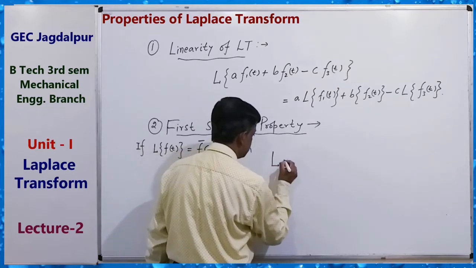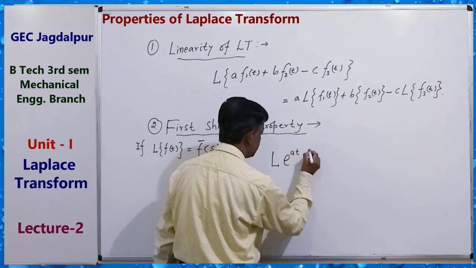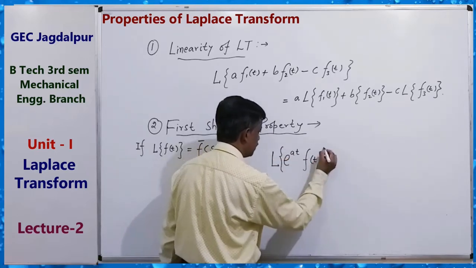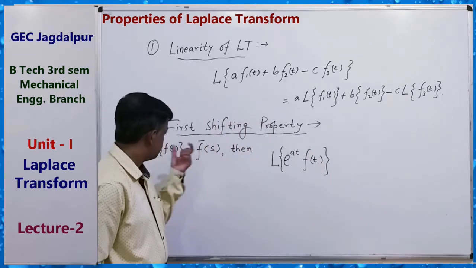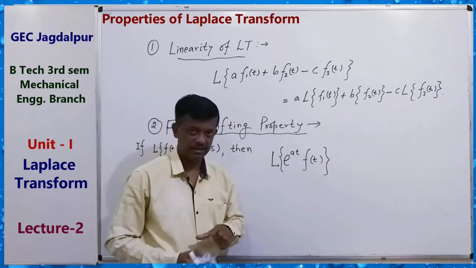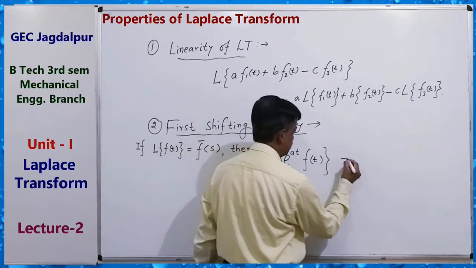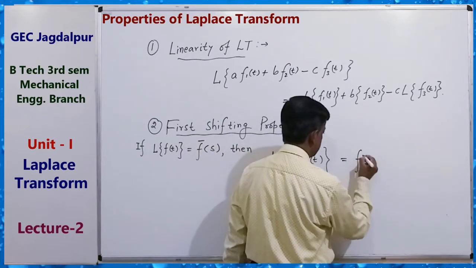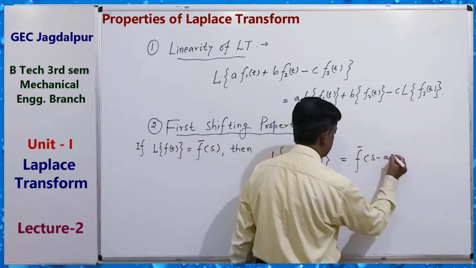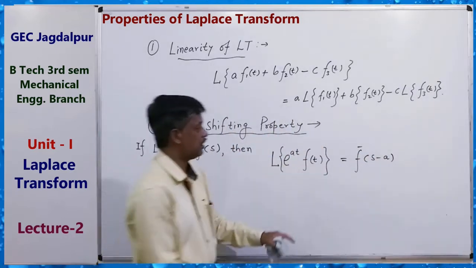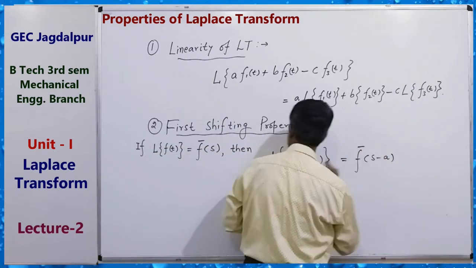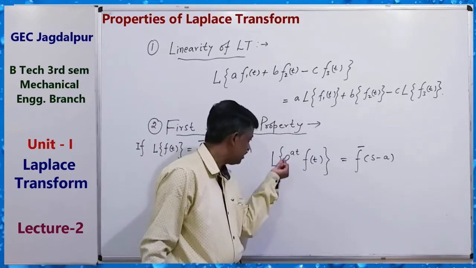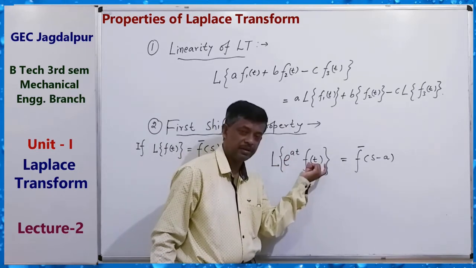If the Laplace transform of this is equal to this, then the shifting property gives a result like this: Laplace transform of e to the power at f(t), meaning the function multiplied by e to the power at, is equal to f bar, where in place of s you write s minus a, whenever e to the power at is multiplied to f(t).